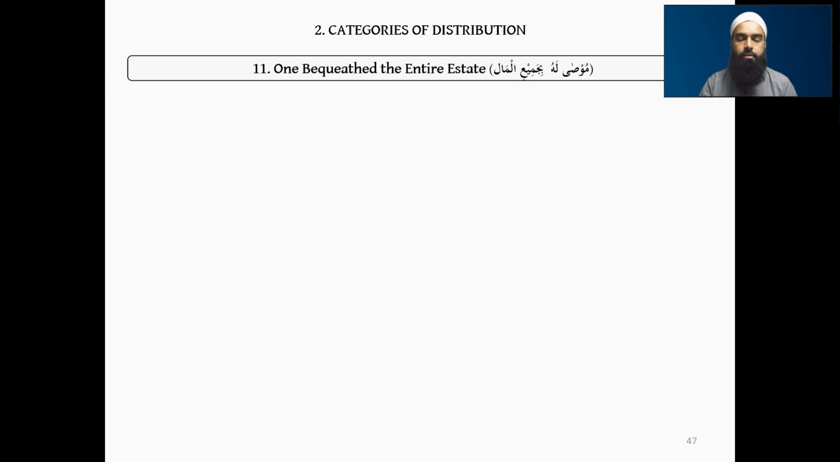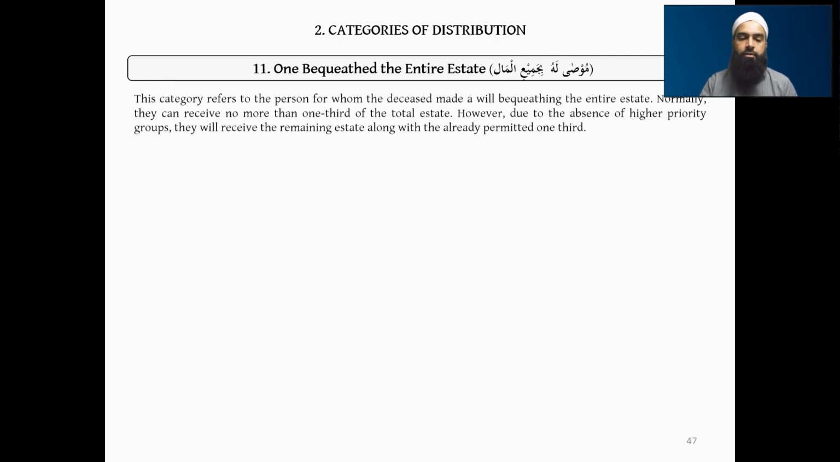Number 11 is one bequest, the one who is bequeathed the entire estate. So musa lahu bi jami' al-mal. This category refers to the person for whom the deceased made a will bequeathing the entire estate. Normally when a will is made bequeathing the entire estate to that person, they will only receive 1/3. But then we saw that this person has no fixed Quranic shareholders, no agnatic shareholders, no other categories before this. None of the other categories applied to this person.